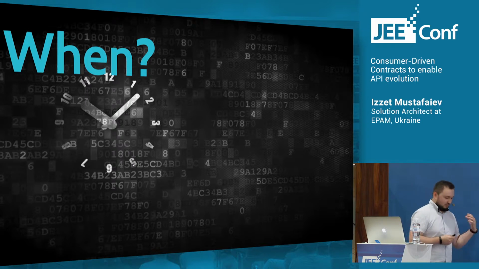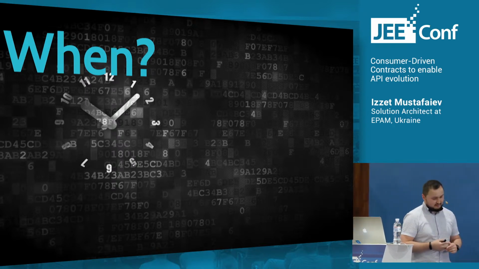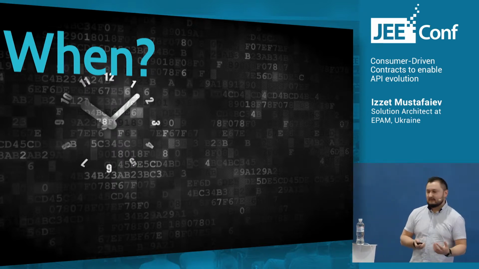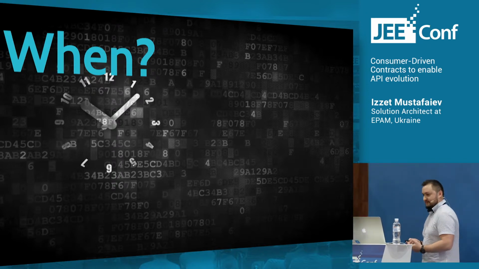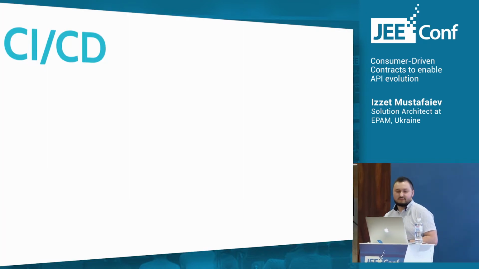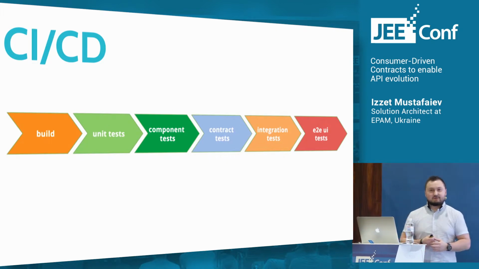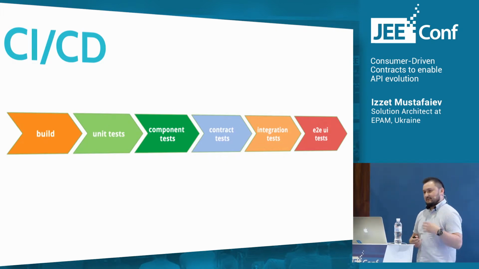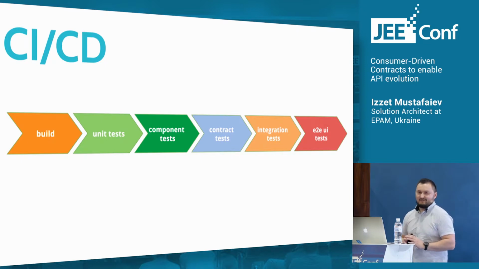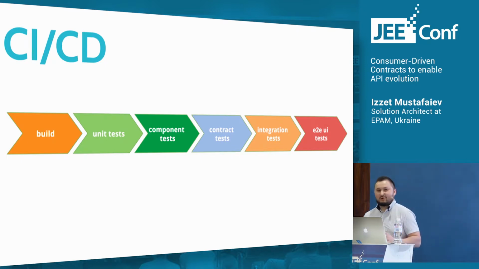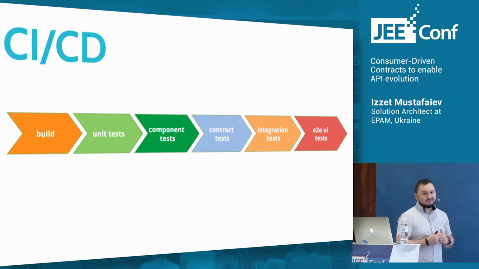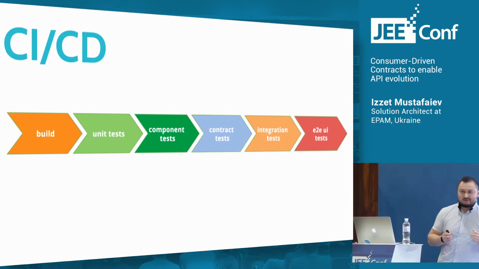Okay, one more question that we need to answer is when to apply consumer-driven contracts. It's the continuous integration, continuous delivery pipeline. So basically, I believe we all have this in our projects, because now it's not just something we should think of.